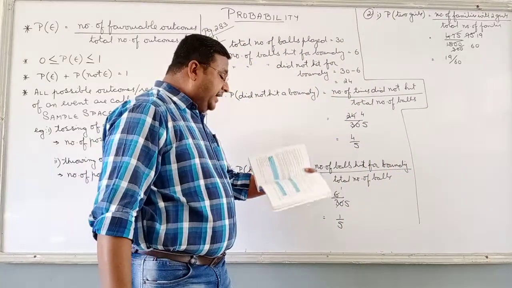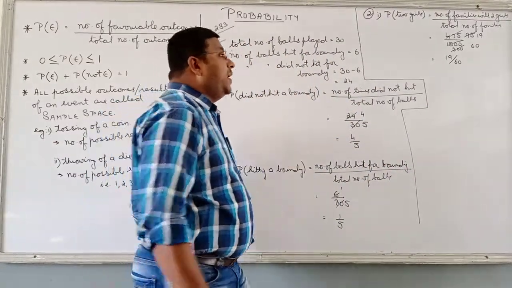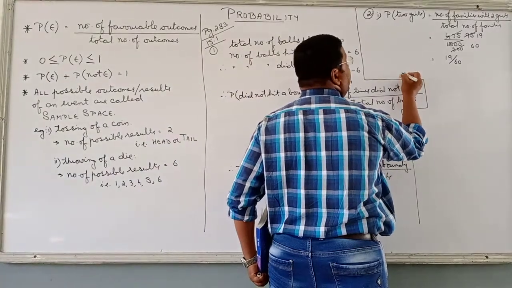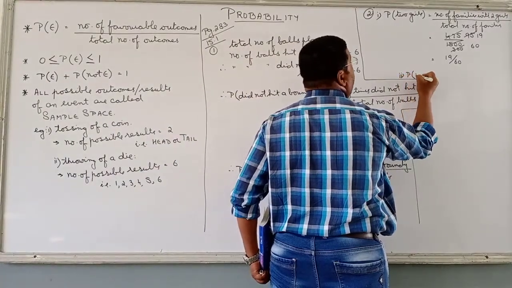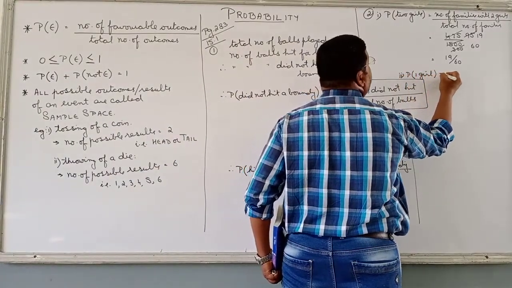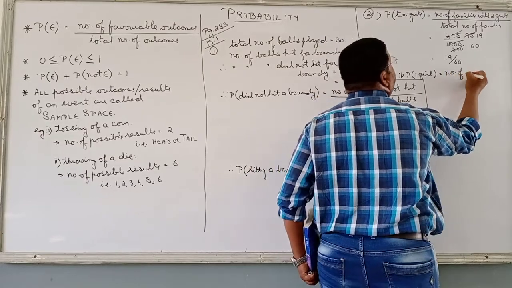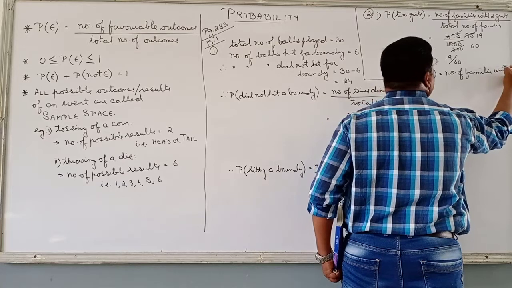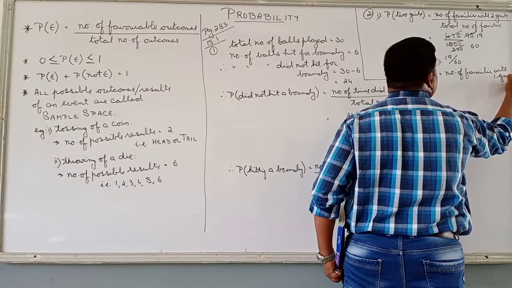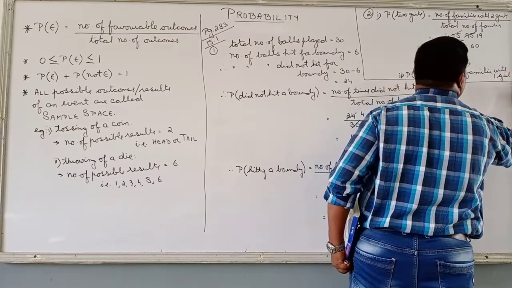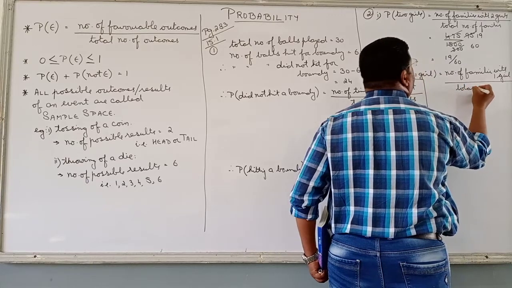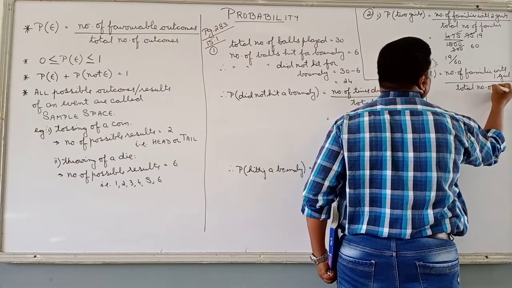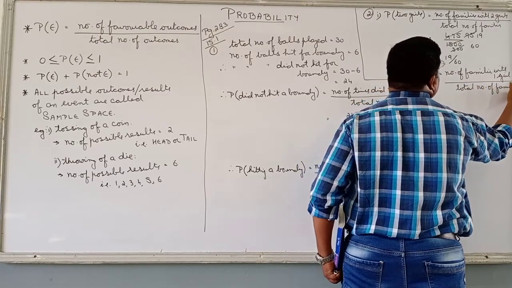Yes. Second part, probability of 1 girl is equal to the number of families with 1 girl upon the total number of families.